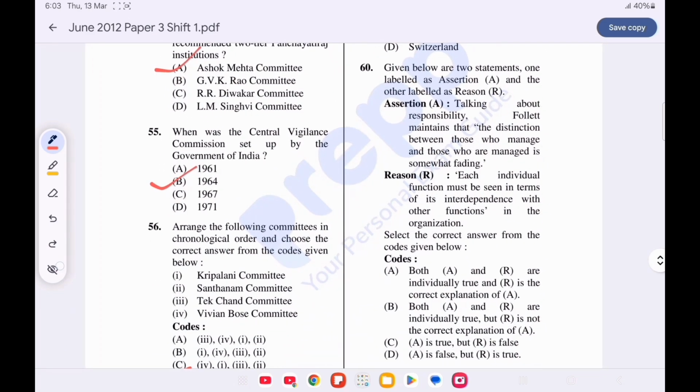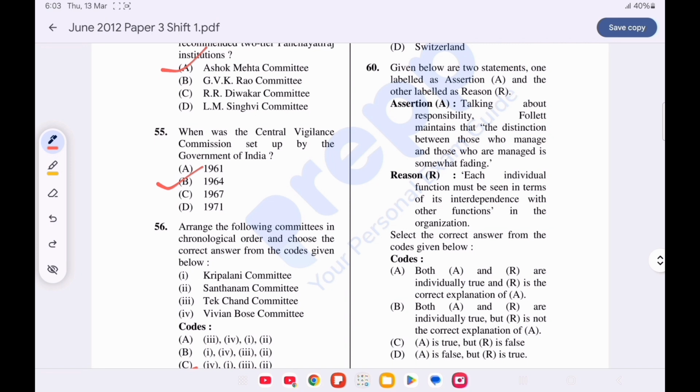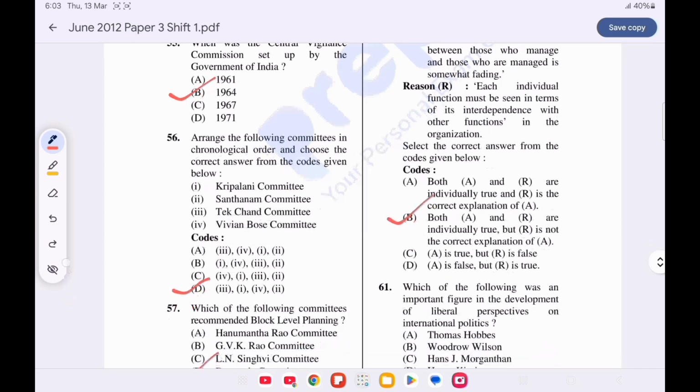Question number 60. Assertion reason. Assertion. Talking about responsibility, Follett maintains that the distinction between those who manage and those who are managed is somewhat fading. Reason. Each individual function must be seen in terms of its interdependence with other functions in the organization. Option B is correct. Both the statements are true but not the correct explanation.